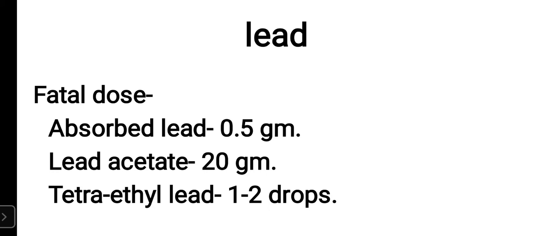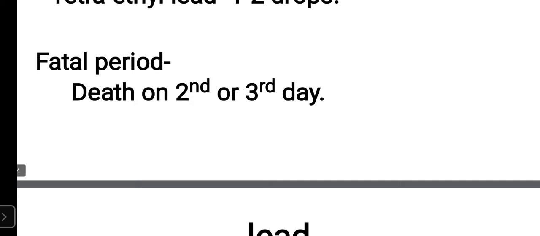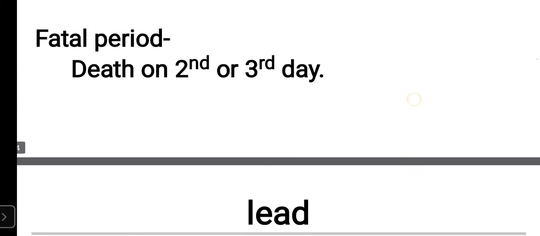And I told you tetraethyl lead is the most dangerous preparation of lead. Hardly 1 to 2 drops, even one or two drops going into the stomach, if you put 1 or 2 drops of tetraethyl lead into the mouth or even into the nose, the person can die. Now the fatal period is 2 to 3 days. So death can occur on the second or third day after poisoning. So it takes some time.